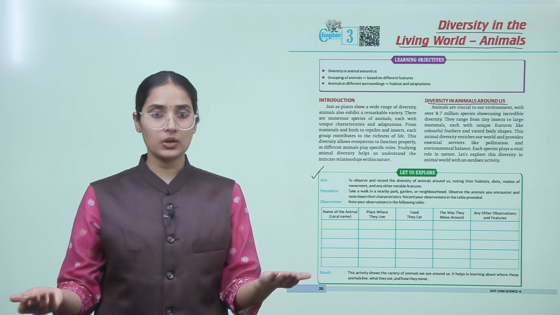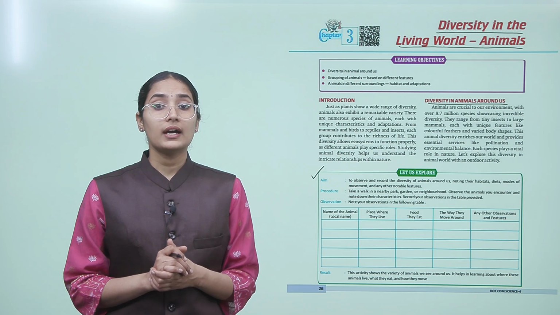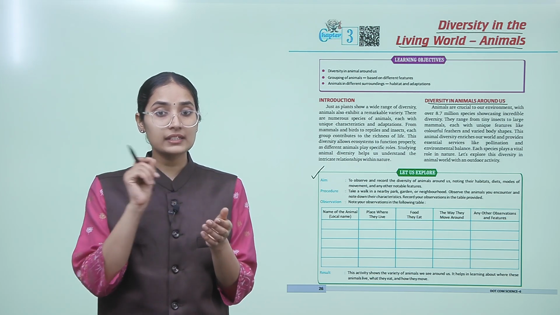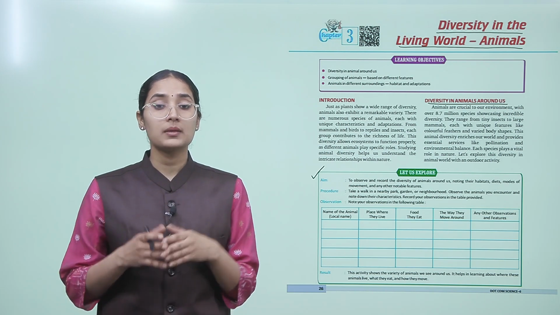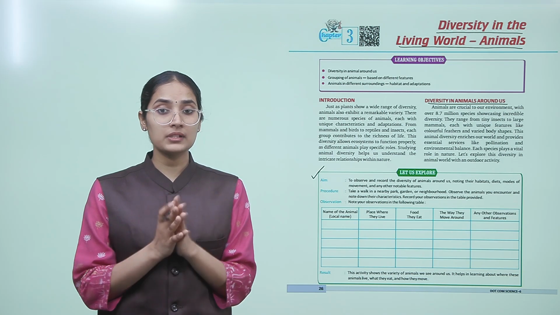Just go outside in a park or maybe in a forest if you have one, and note down the characteristics based on this table, observing these things in the animals that you encounter.